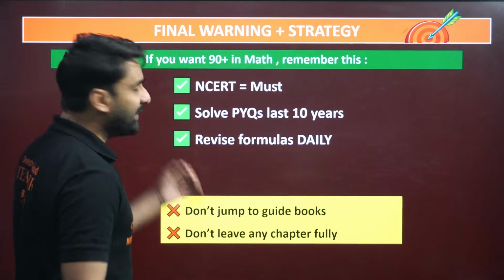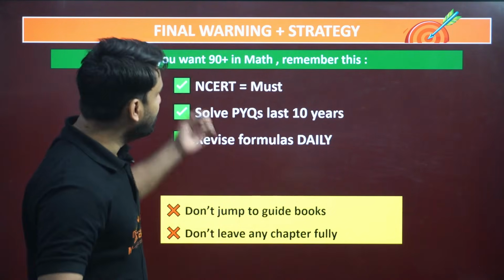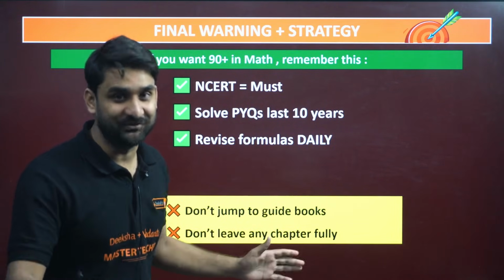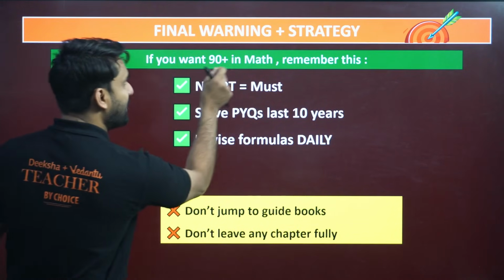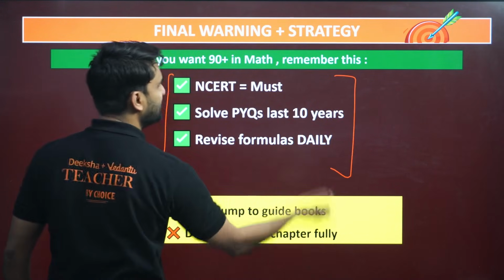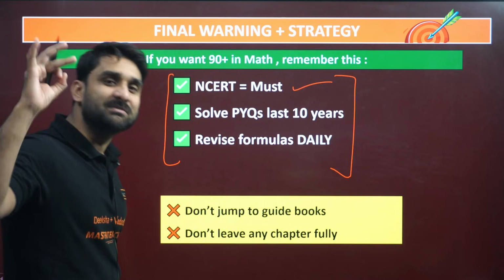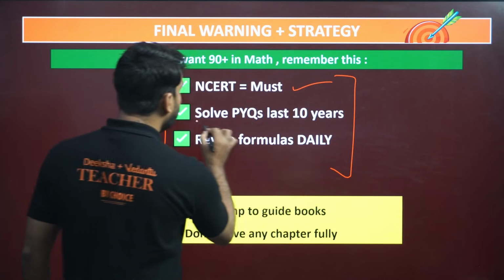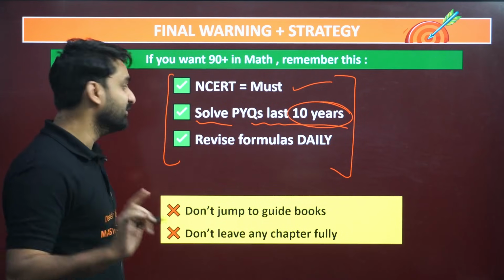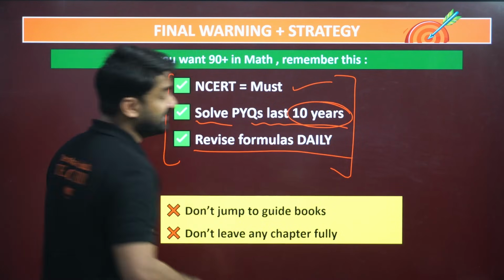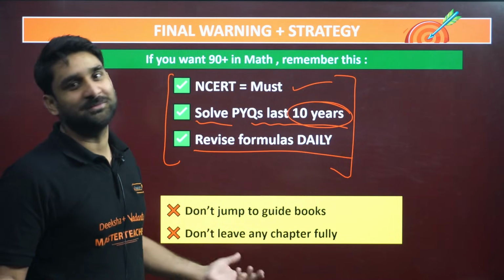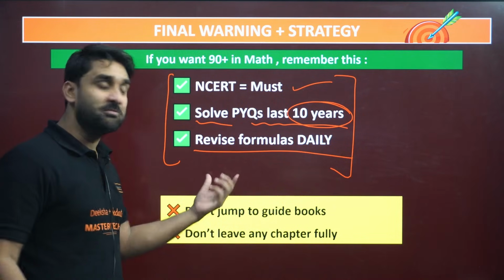So, a final warning I want to give you, because these days are very crucial and very sensitive for you all. If you want 90 plus in maths, remember these 3 points. Don't negotiate with NCERT, stick with NCERT only. NCERT is a must, my dear. And solve PYQs. Focus on PYQs. If possible, solve the past 10 years of PYQs. And revise formulas daily, because in mathematics formulas play an important role. If you don't know the formula, you cannot even think about the solution.